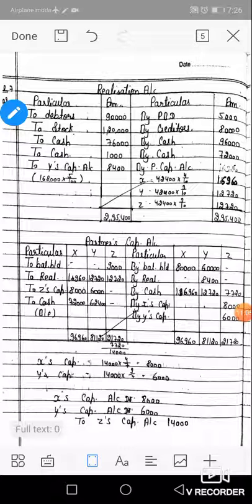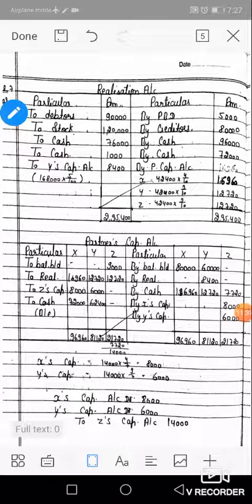Z was declared insolvent, and only 7,720 could be collected from his private assets. It doesn't matter what the amount of deficiency is, but he could pay only 7,720 in favor of the firm. Apply the Garner versus Murray rule. Prepare realization account, partners' capital accounts and cash account to close the books of the firm.